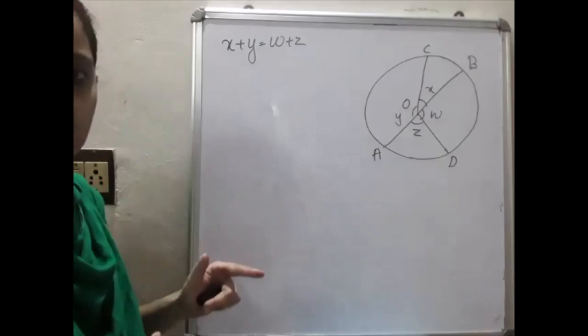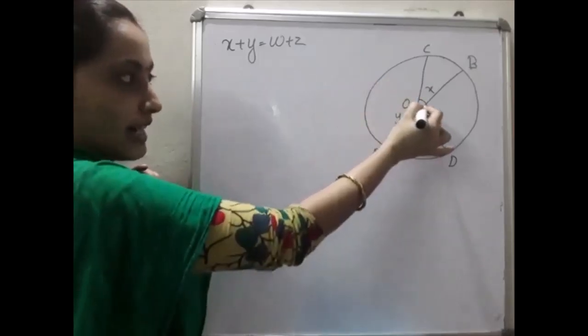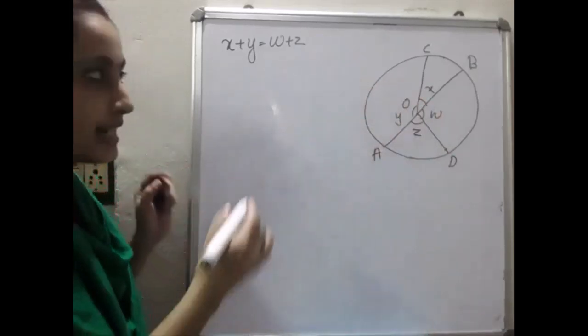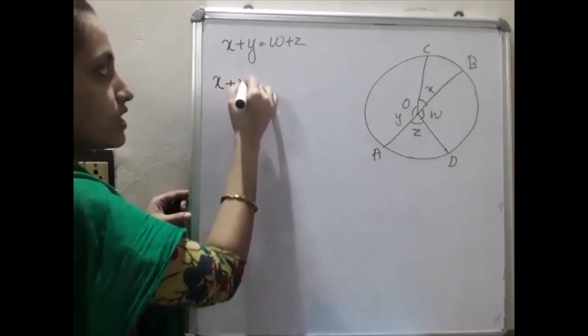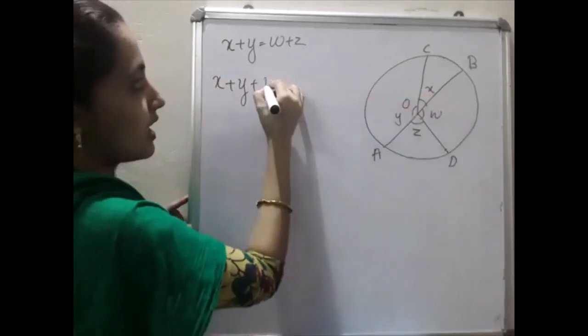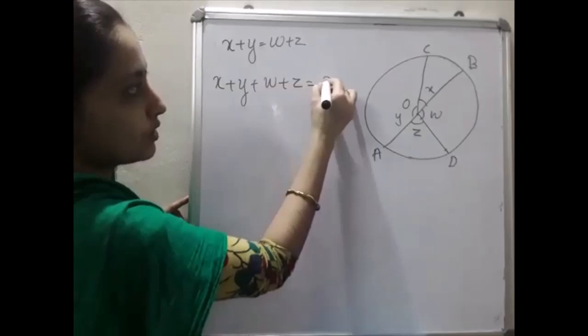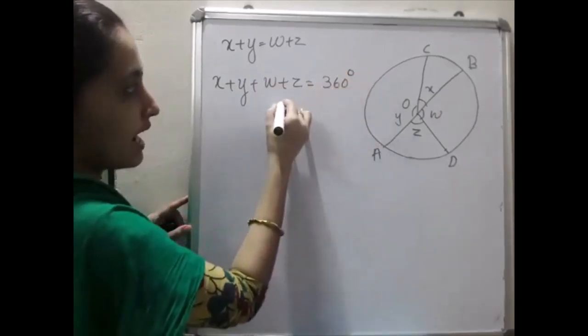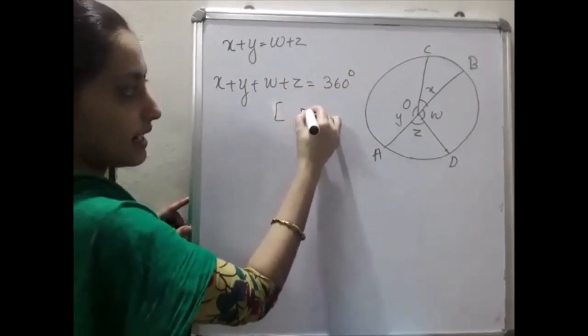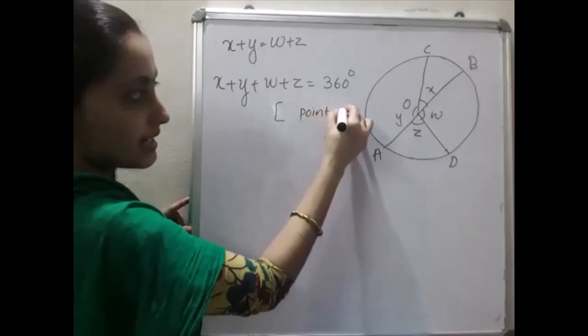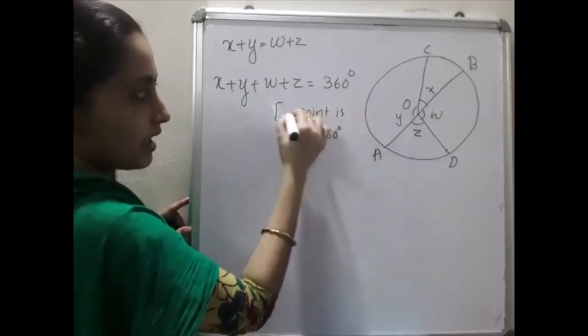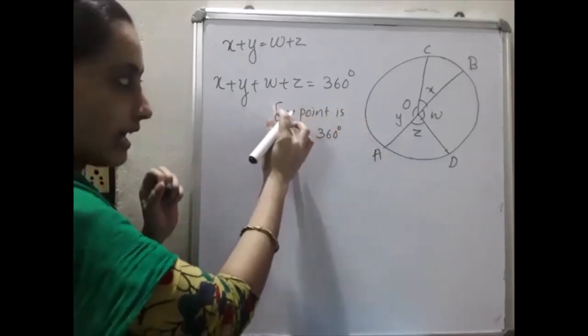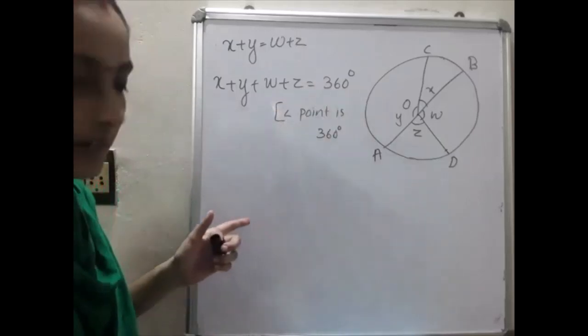Angle is 180 degrees. Simple question. We already proved that the angle around a point is 360 degrees, that you can write as x plus y plus w plus z is equal to 360 degrees. Reason: you have to write angle around a point is 360 degrees.